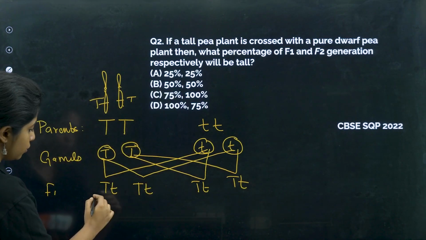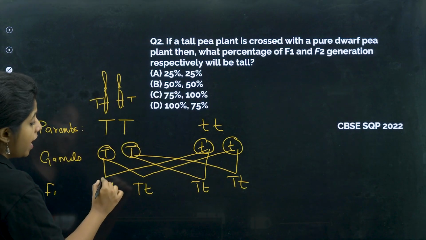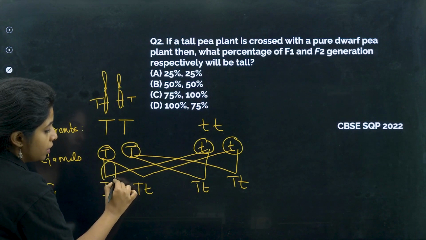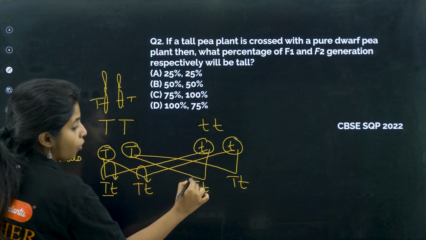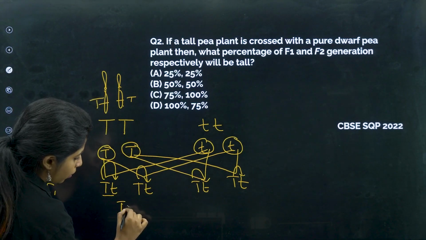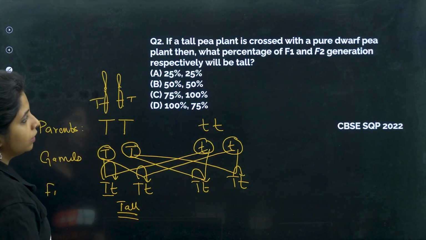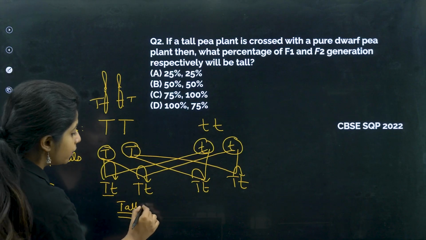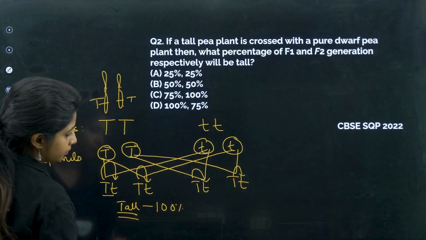All of them, children, if you see, there is a capital T and small t combination, and you know capital means it is dominant. So if capital T is for tall, all of them are basically dominant, and hence all of them will be what, children? Tall. Okay, all of them will be tall. So I will say 100% of them are tall.